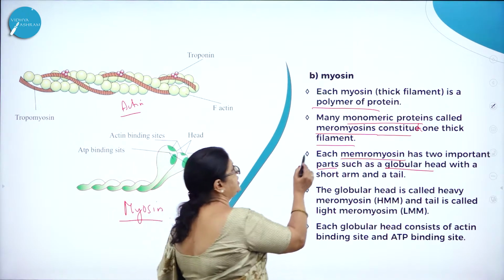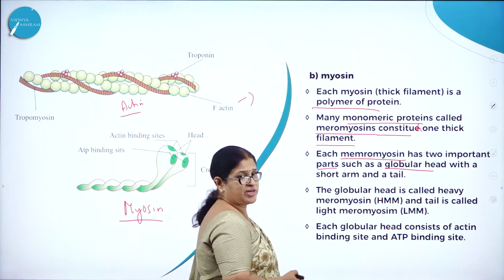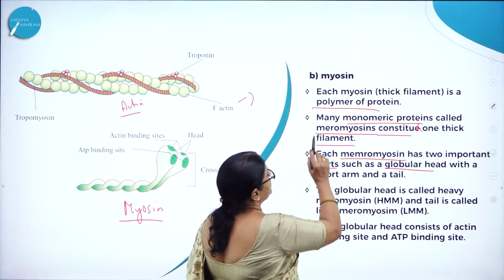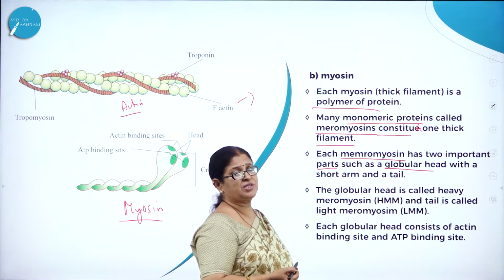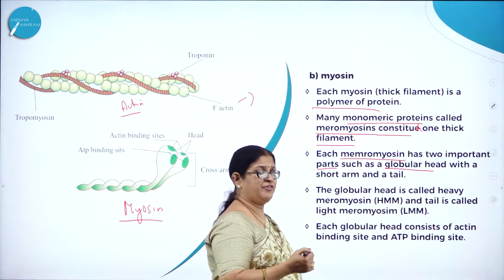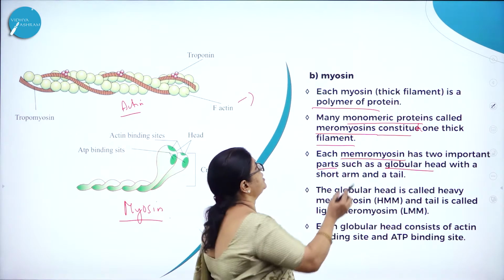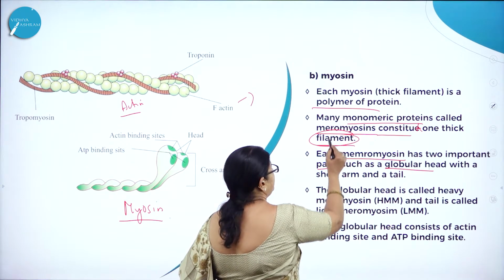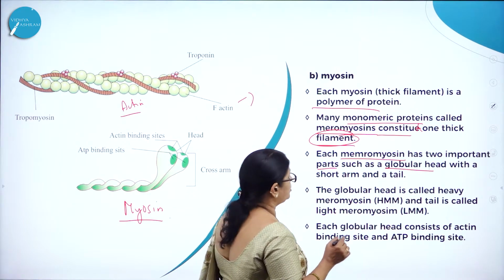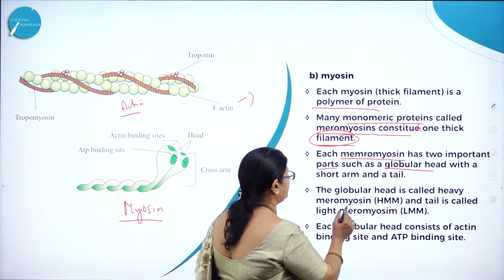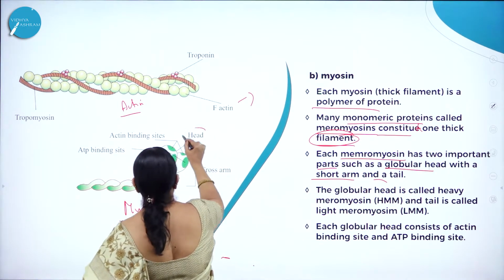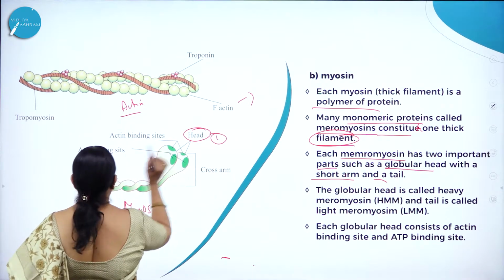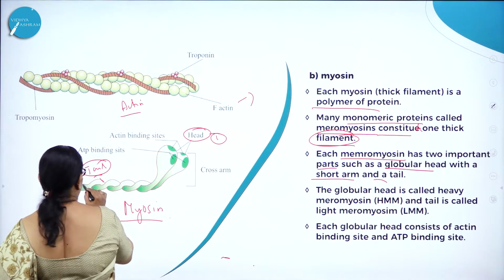Actin and myosin. Here, actin we have already dealt with the structure of actin. Moving on to the structure of myosin, another very important contractile protein. Myosin is responsible for the formation of the thick filament and is a polymer of protein, and many monomeric proteins called meromyosins constitute one thick filament. Each meromyosin has 2 very important parts: a globular head with a short arm and a tail. Here you can see the head and here you can see the tail.